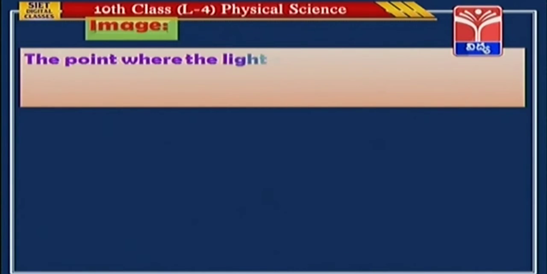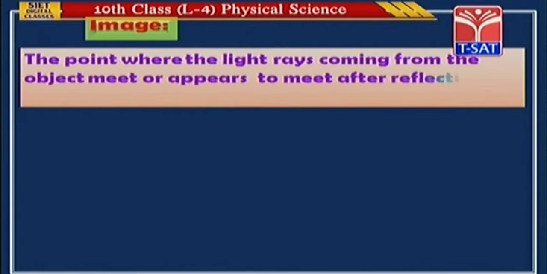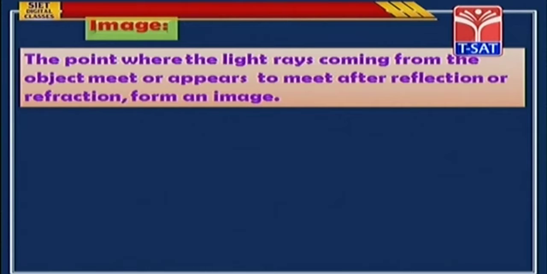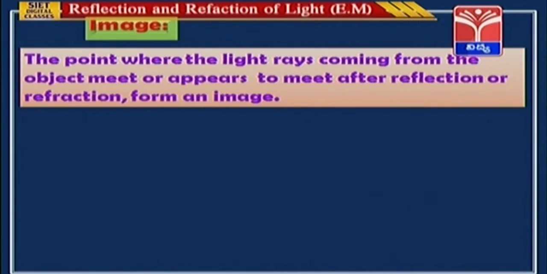Now, we will see image. What is image? The point where the light rays coming from the object meet or appear to meet after reflection or refraction form an image.